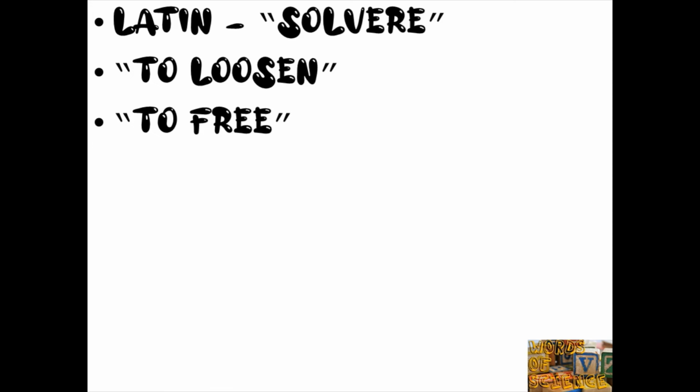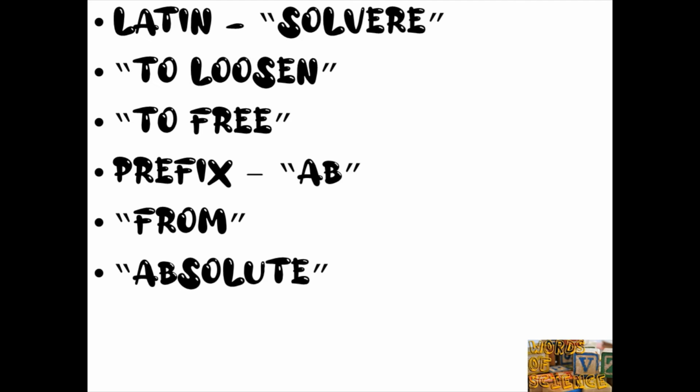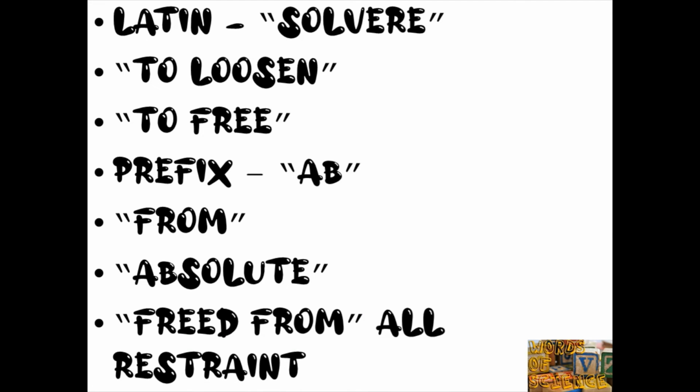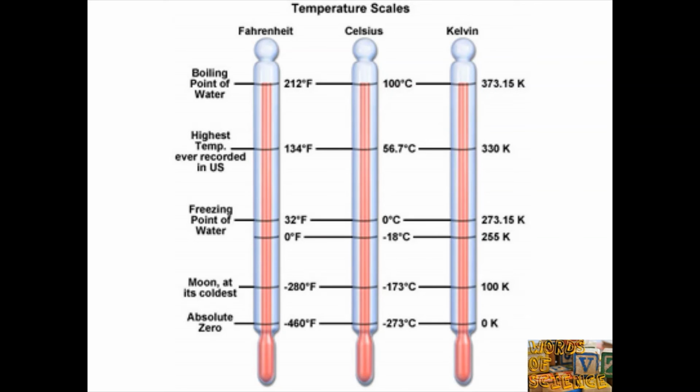Now the Latin solvere means to loosen or to free, and the prefix ab means from. Therefore, something that is absolute is something that is freed from all restraint. We speak of an absolute monarch, for instance. Anything that is an extreme can then be absolute since it is freed from all qualifications or maybes. You can have absolute opinions or be an absolute fool, or both. And a zero, like -273.15 degrees Celsius, that is really zero, is absolute zero.